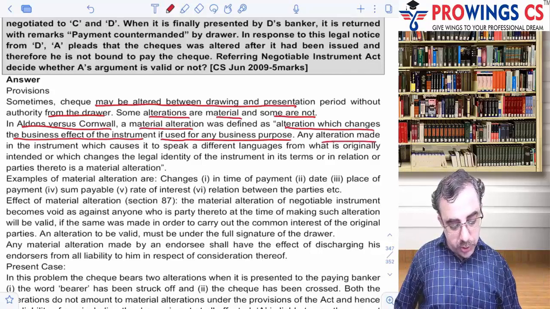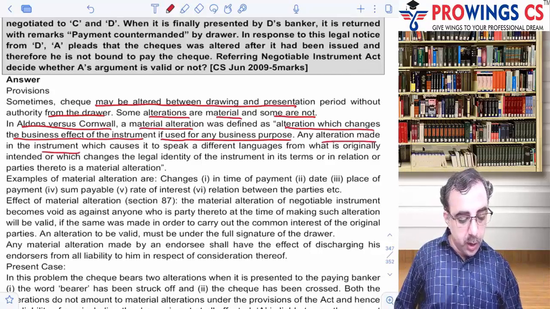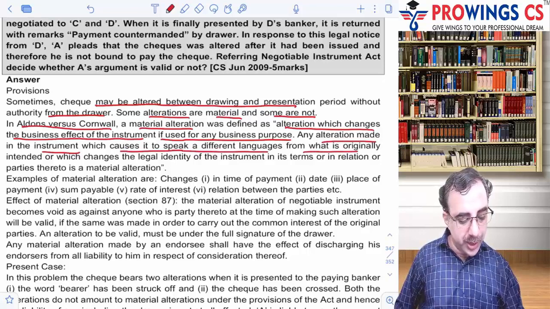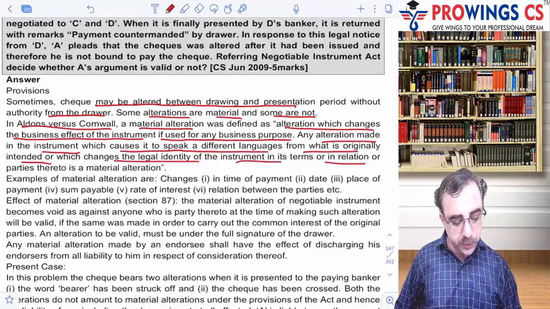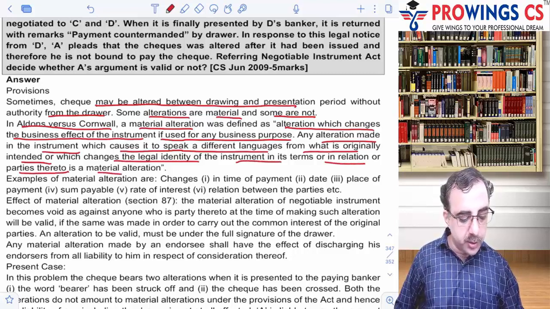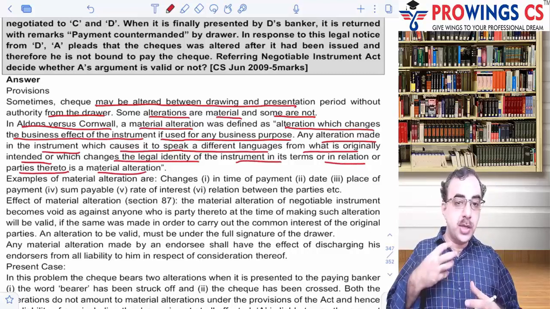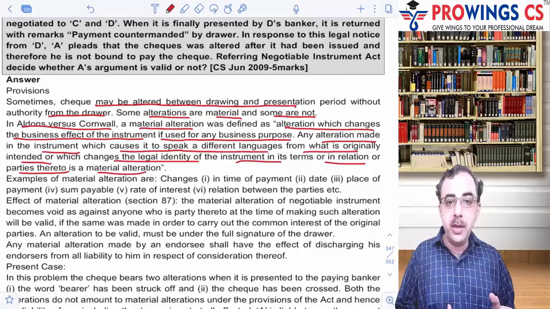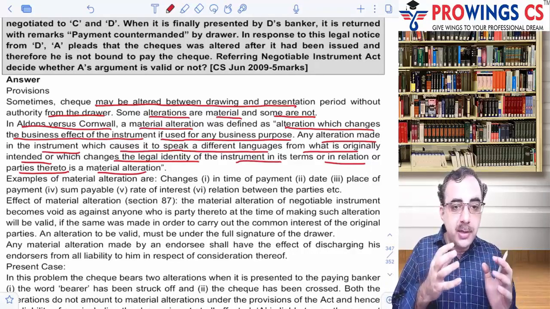Any alteration which is made in the instrument which causes it to speak a different language, okay, for what it was originally intended, or what changes the legal identity of the instrument in relation to the parties, is a material alteration. So if it changes the date, the name, the place, it changes the entire terms of the instrument. It changes the legal identity of the instrument.